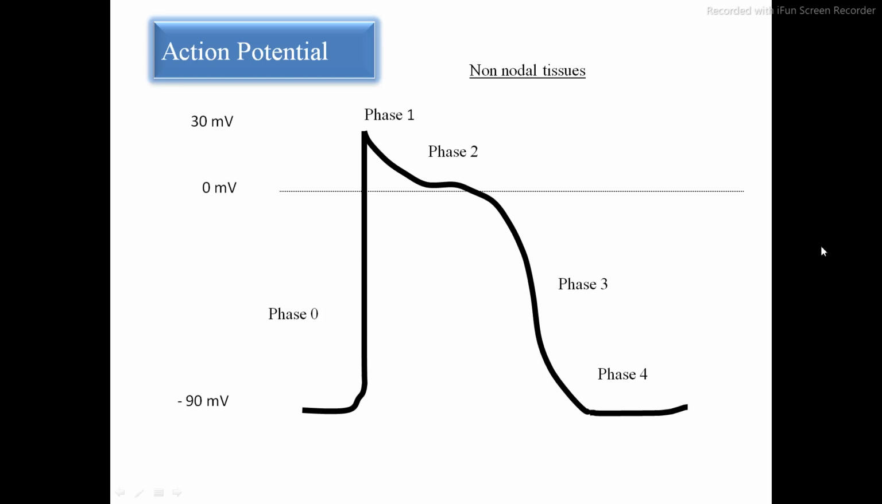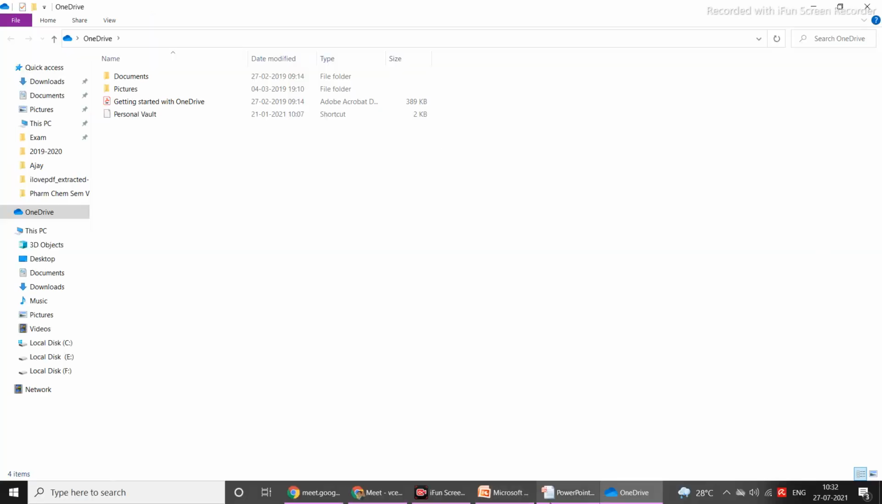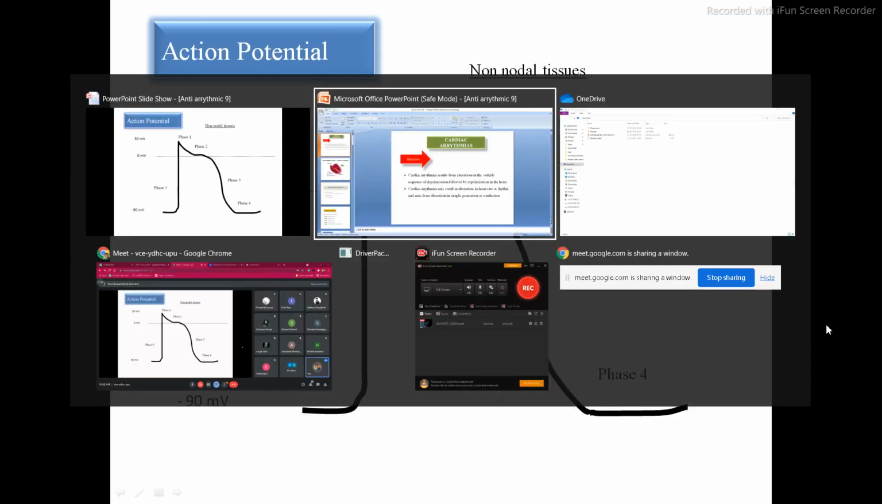Now phase 0, what is phase 0? Phase 0 is the rapid depolarization phase. So what happens in phase 0?